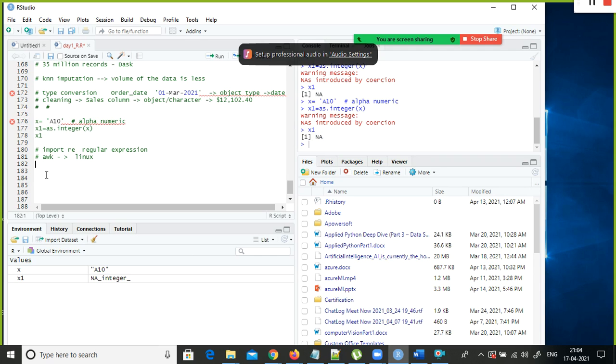Okay, we know where the issue is. We can remove or delete that record or update that value with some meaningful value. So regular expressions and string related functions are available, using which you can address this kind of issue.